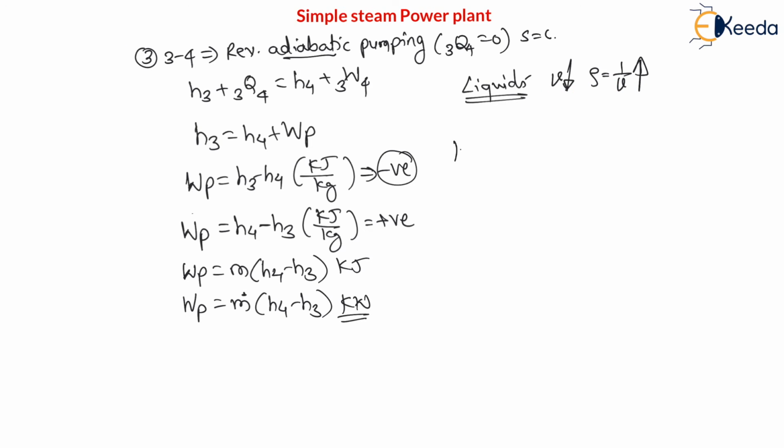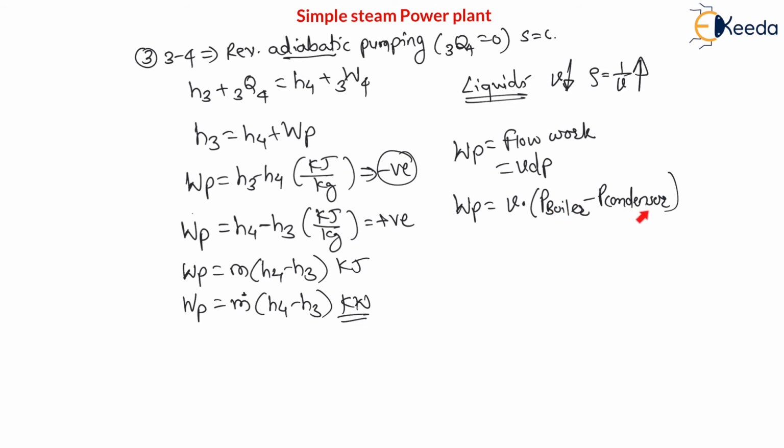Therefore this work of pump is nothing but flow work. This is a flow work or not? And flow work is nothing but VDP work. Flow work is VDP work. Therefore work of pump is equal to specific volume into change in pressure. Pressure difference is pressure of boiler minus pressure of condenser. Here the cycle is operating between maximum pressure, that is pressure of boiler, and minimum pressure of condenser, right? Therefore this work of pump is equal to V into pressure of boiler minus pressure of condenser. The answer will be, as here we are using specific volume, that is meter cube per kg, the answer will be in kilojoule per kg, right?